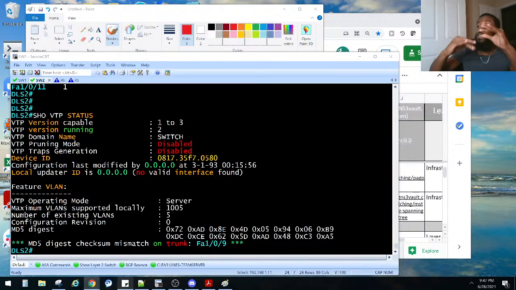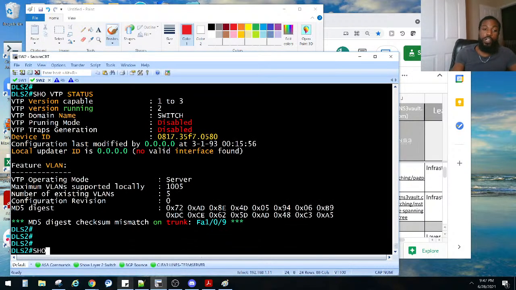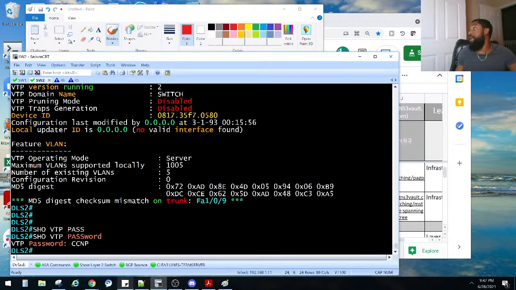Pete, I didn't know that. I mean, I knew you could do the hyphen, so like 1 through 9 or 1 through 10, but I didn't know you can do 1 and then comma 5 and then comma. You have to actually type in the interface again, so you have to do FA10 whatever. But anyways, Pete S said he doesn't have a password set. I think that's what it is. But he formed the trunk with the other guys. Remember? Show VTP password. He does have a password set, Pete, but that's a good question.